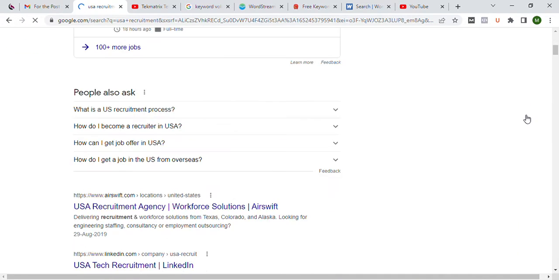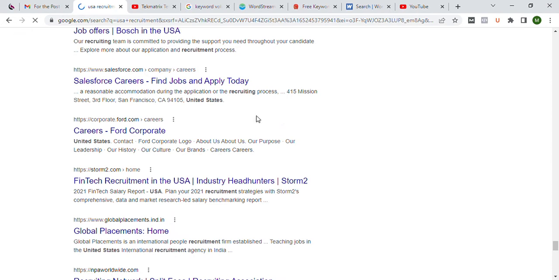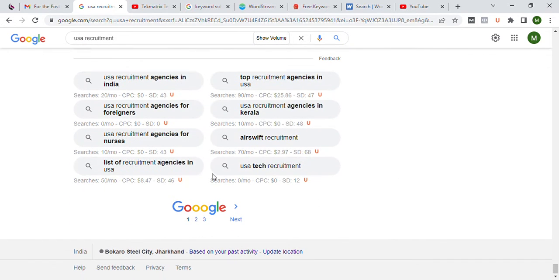So let's see what are the other topics that we got relevant to the industry. Can you see USA recruitment agencies in India, or top recruitment agencies, USA tech recruitment. So these are the topics we can write about. Now another job is to find whether these keywords are less competitive, medium or highly competitive.